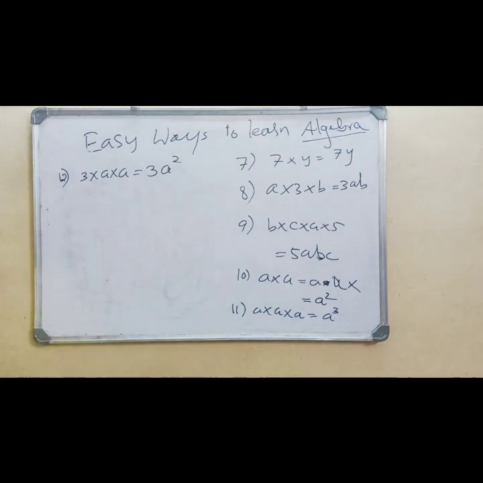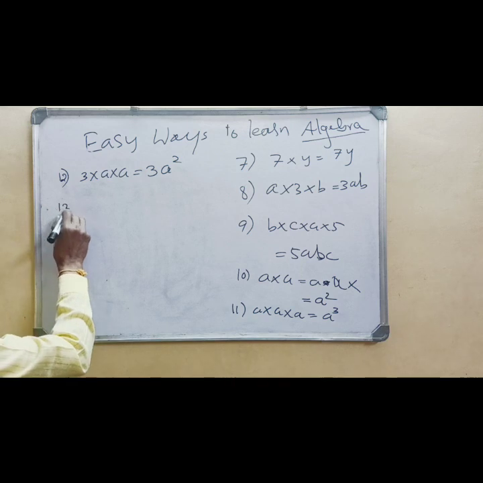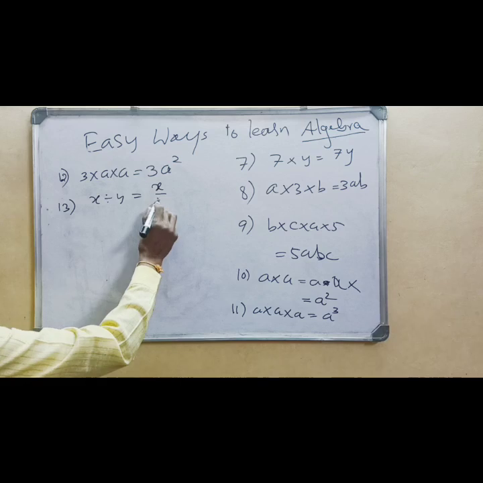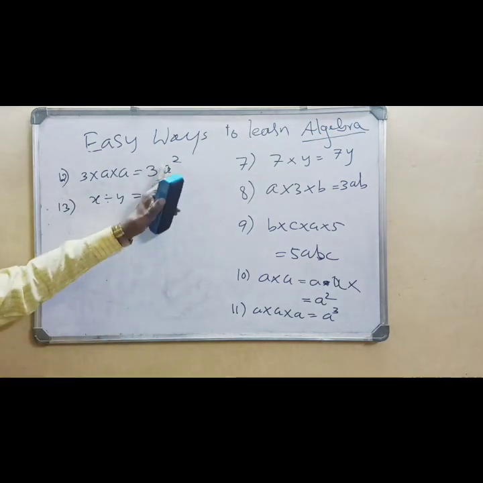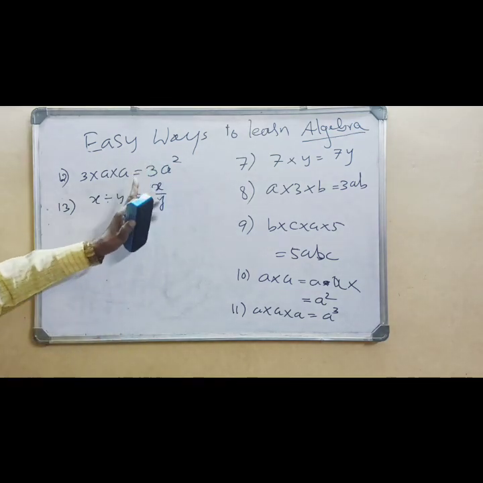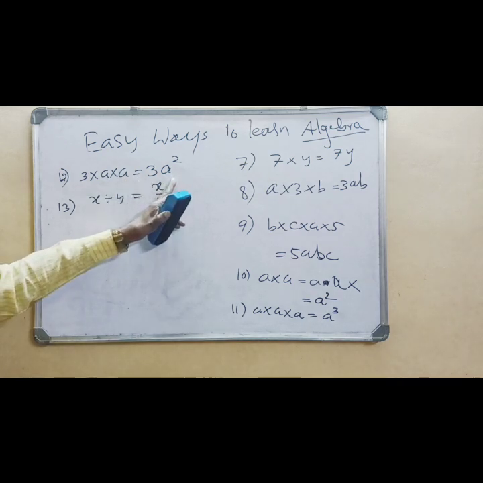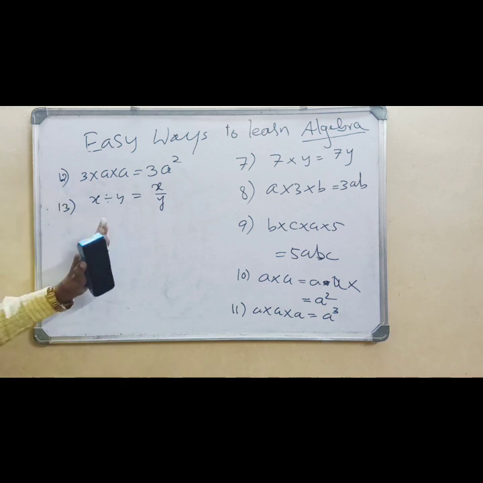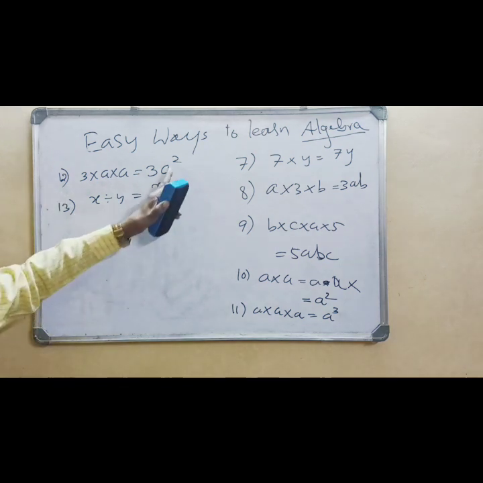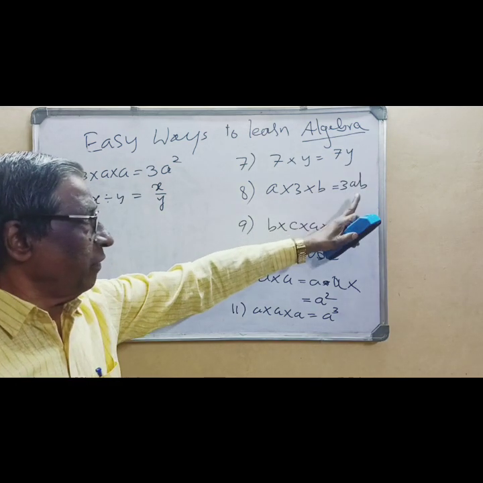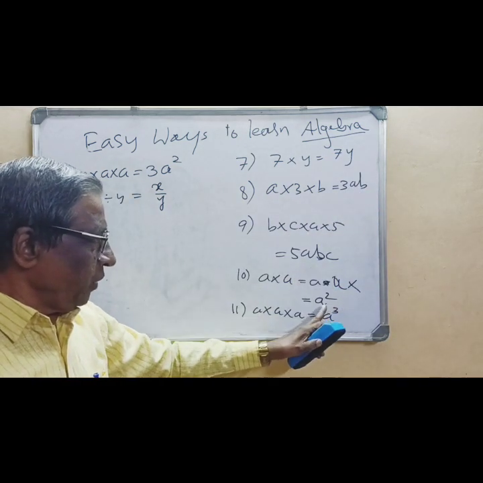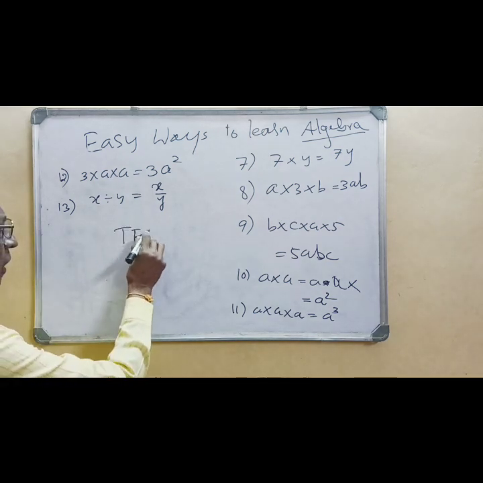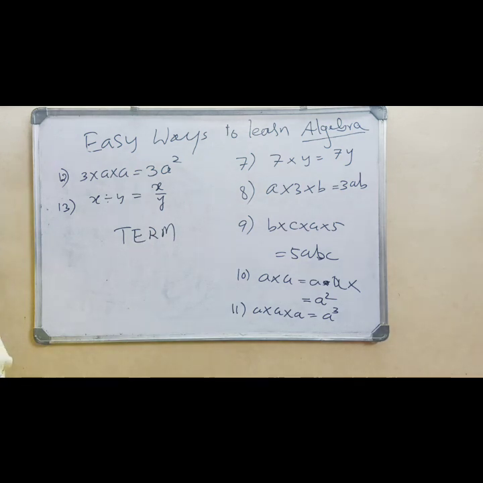This is about multiplication. Division is also the same thing. Suppose x divided by y is simply x upon y. That's all. After the equal to sign is the right hand side, and before it is the left hand side, LHS and RHS. Here, 7y, 3b, 5abc, a square, a cube are all called terms. T-E-R-M, terms.